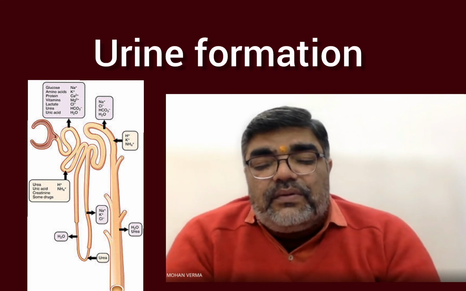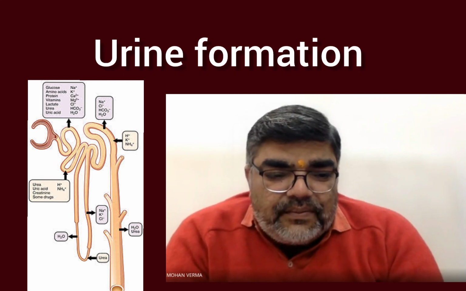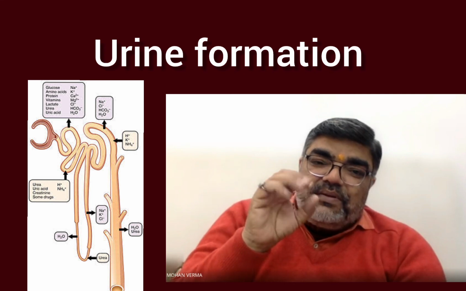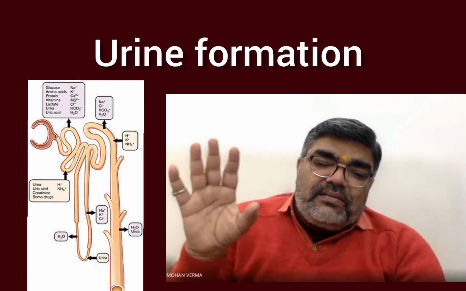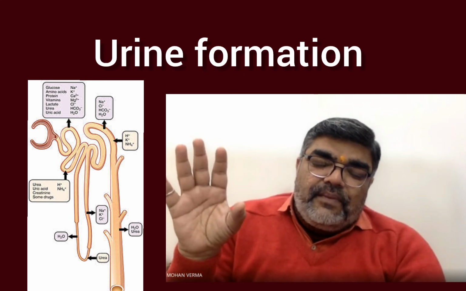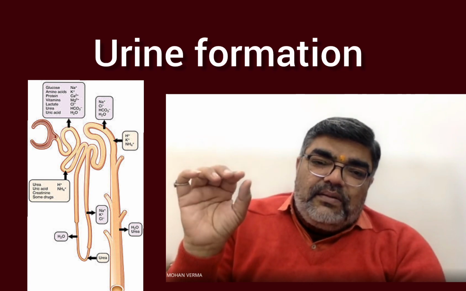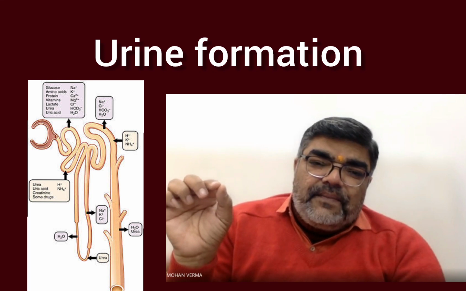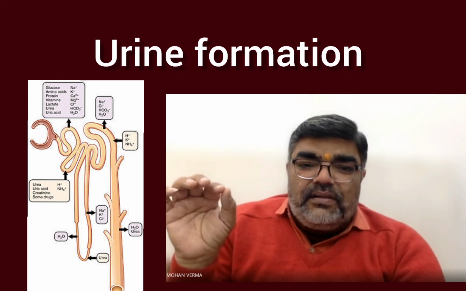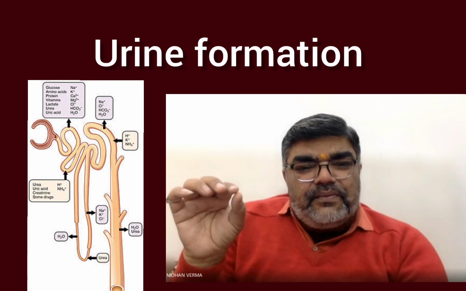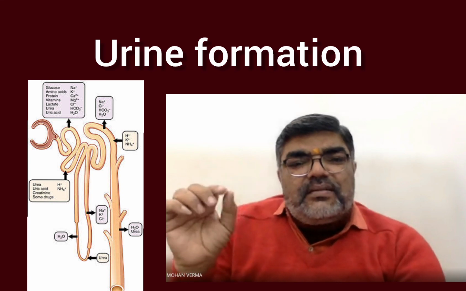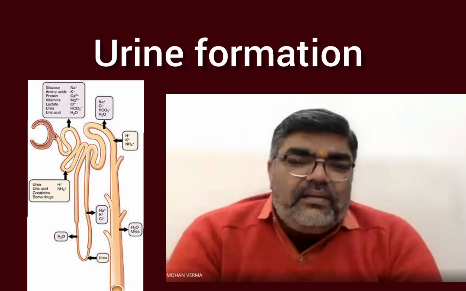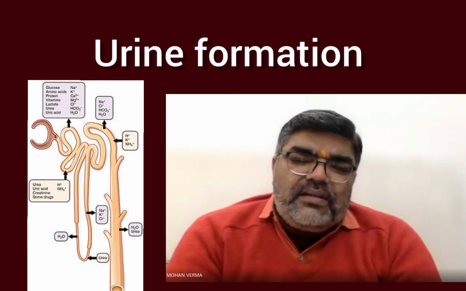A large amount of water could be reabsorbed from this region because all the water cannot be passed through the urine. Approximately 175 liters of filtrate is formed, but only 1.7 liters of urine is passed out, where the other 99.9% is gone.